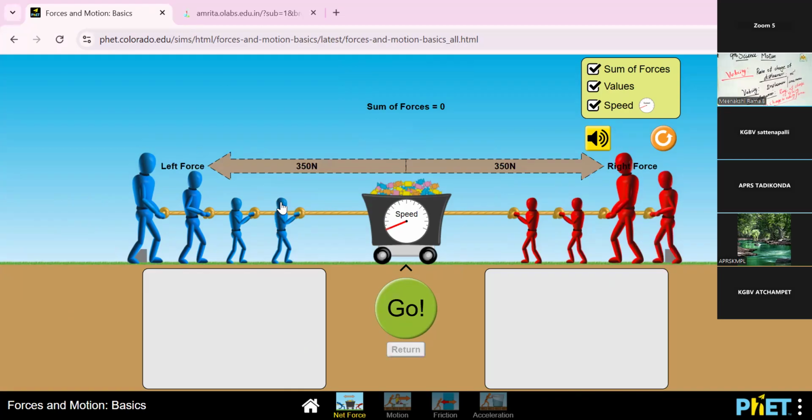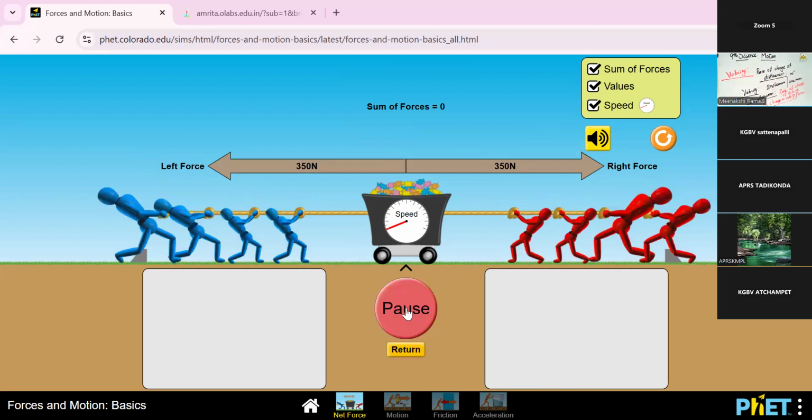Look at here. Yes, both sides are equal, 350. And here also 350. So the left side as well as the right side, both side forces are equal. So what is that answer? Who will be the winner, red or blue? No, because both side forces are equal. There is no winner, there is no runner.